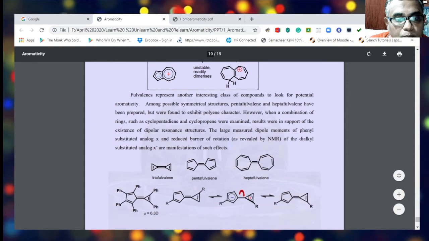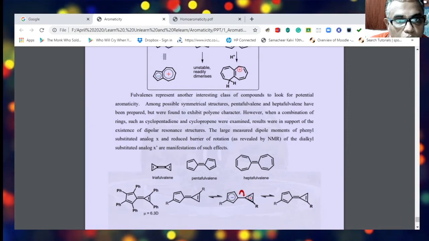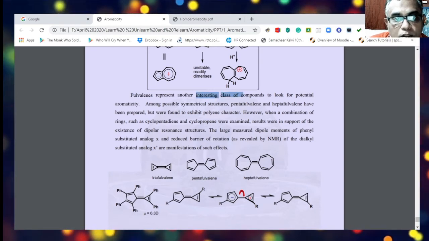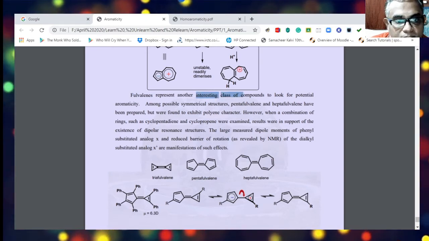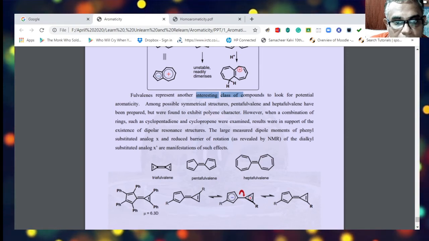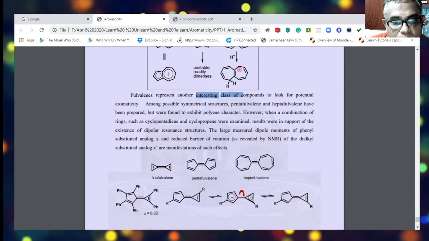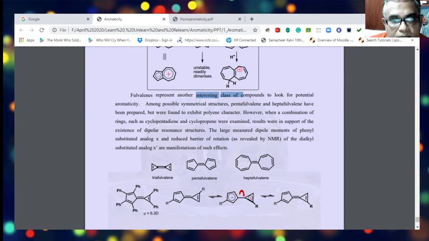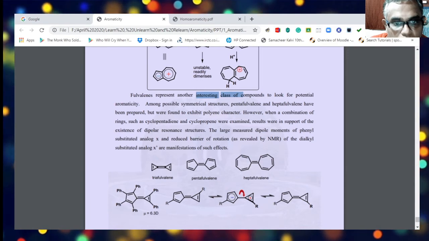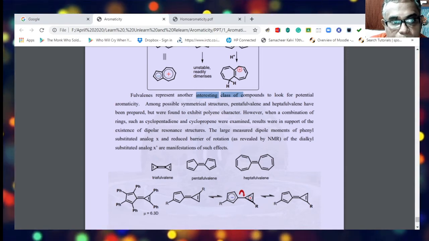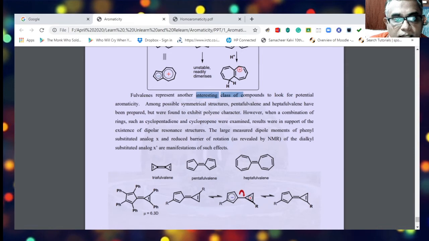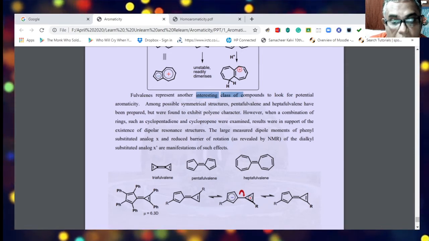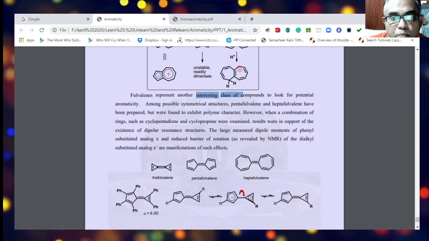Another class of compound that exhibits aromaticity is called fulvalene. They represent another interesting class of compound which can have potential aromaticity. So a fulvalene is a cyclic system, two cyclic rings attached with a double bond. Among possible symmetrical structures, triafulvalene, pentafulvalene and heptafulvalene have been prepared but were found to exhibit a polyene character. They are not aromatic unless they become polar.